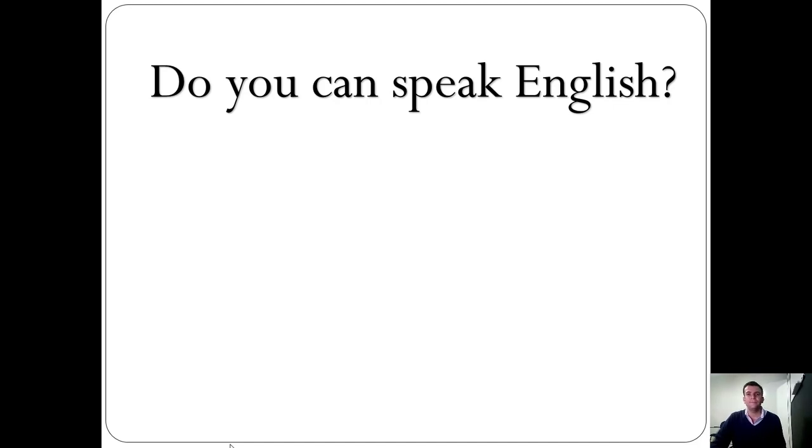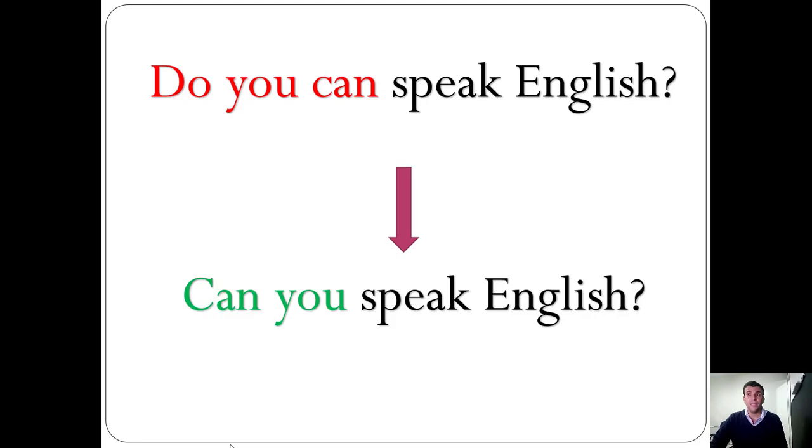What is the problem? Okay, now you have a tip here. You have some tip on where the problem is. What is the correct way? So remember, when you are using can in questions, you should invert the position of can and the personal pronoun or the subject. So do you can, never. Did you can, never. Is can you, could you. Okay, so that's it. Can you speak English, right? So this is the correct one.